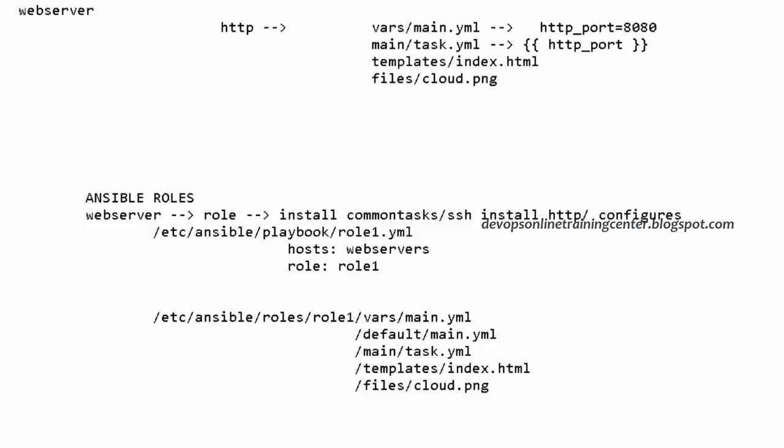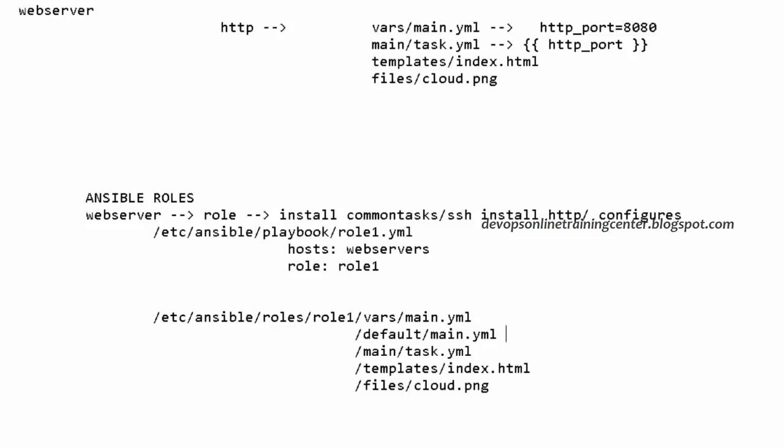In this case, only main.yaml will work. Like role 1 is only main.yaml. It's calling that file only, right? Not other files like defaults or main tasks. Only what happens is when tasks.yaml is executed, let us say in tasks.yaml you have defined a parameter. What is that parameter? A variable, HTTP_port, or something like hostname. Then it will go to vars first. It will check based on the variable precedence, which we'll see later.